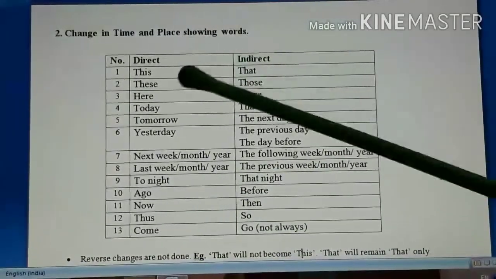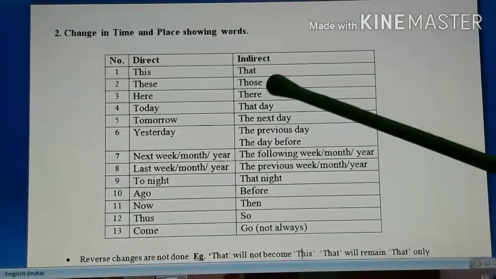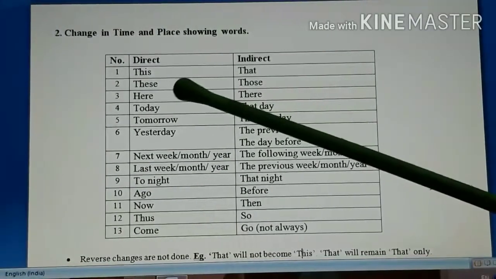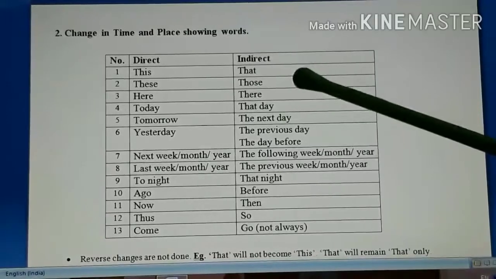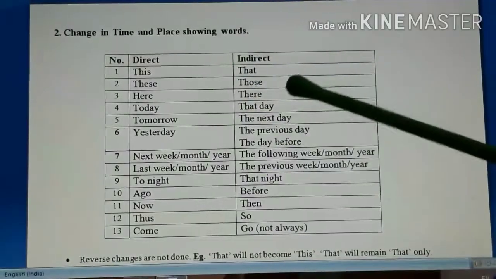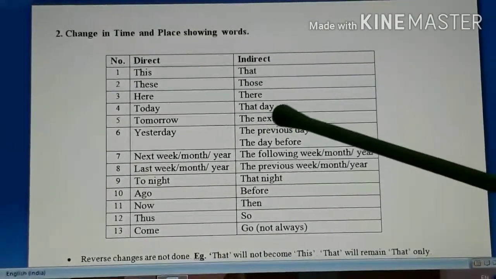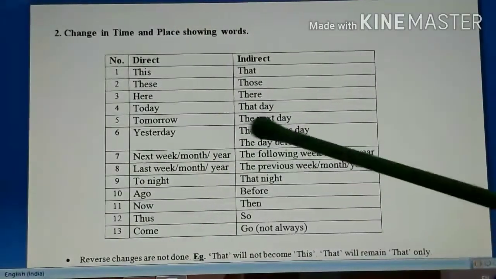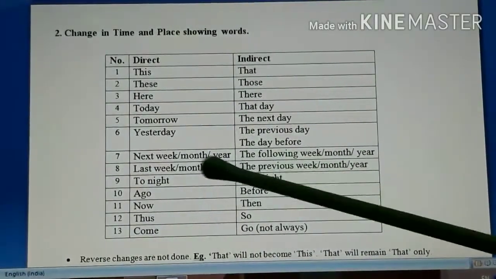In direct speech, suppose this is given, it will become that in indirect. Then these, that is the plural form of this, will become those. Then here will become there. Today will become that day. Tomorrow will become the next day. Yesterday will become the previous day or the day before.